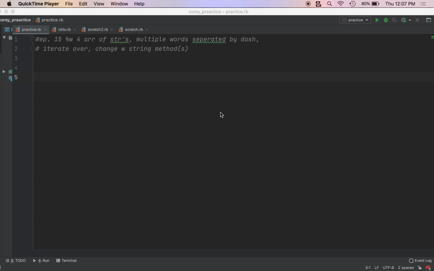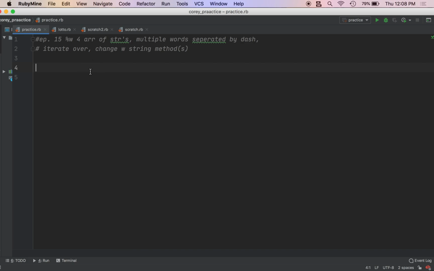So we use %W to create an array of strings, but one of the problems with that is that we can't do an array of strings with multiple words. But we can do the dash kind of as a space. So when we have a string of multiple words, we just separate the words with a dash. So what we need to do is iterate over each string in the array and then manipulate the strings with array methods. If you want to try this on your own, pause the video and start here.